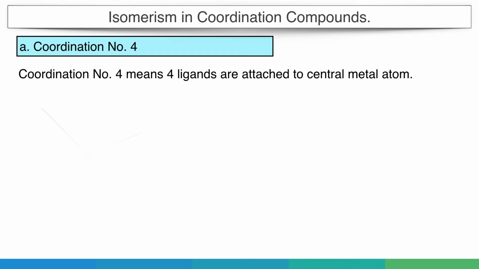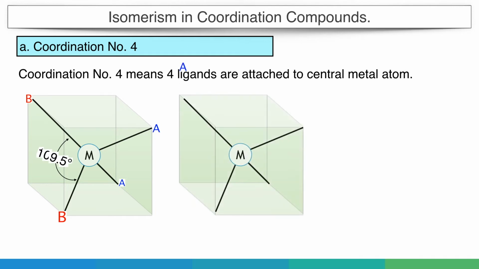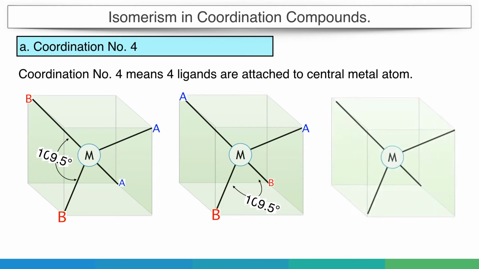In this case, if we replace any two groups with other groups like B, the possible arrangements are as shown in the figure. Even in this structure, the two groups, like the B group here, will always remain adjacent to each other.